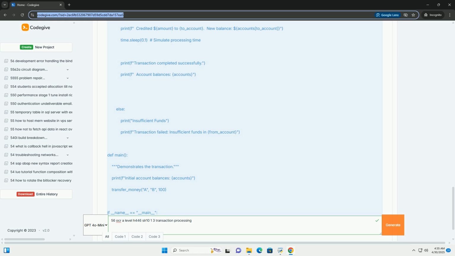Two-phase locking, 2PL, a concurrency control protocol that guarantees serializability. The transactions behave as if they were executed one after another. Growing phase, a transaction acquires locks but cannot release any locks. Shrinking phase, a transaction releases locks but cannot acquire any new locks. Timestamp ordering, transactions are assigned timestamps, and their execution is ordered based on these timestamps. Conflicts are resolved by comparing timestamps.